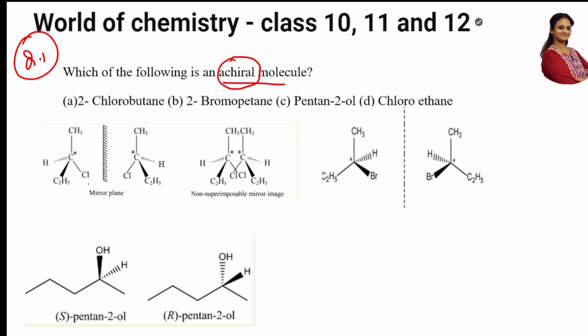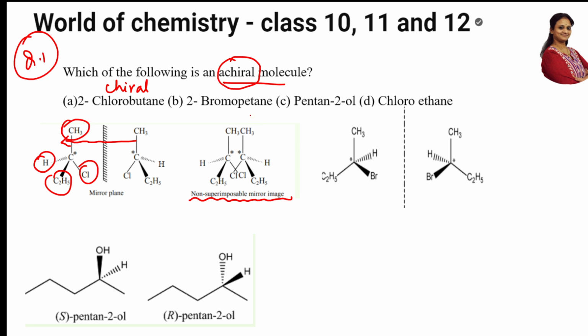So when I draw the mirror image of this, just see, now I'm trying to superimpose one below the other. See here, I'm getting it here. When I get it here, what will happen? Chlorine is below here, H, C2H5 here, H is below Cl. Are they superimposable? They are non-superimposable. So the first one is non-superimposable mirror images. Second thing is, ma'am, can I say this as chiral molecule? Yes, you can say chiral molecule, because as you have observed, all the groups here are different. That's why the first chlorobutane is a chiral compound.